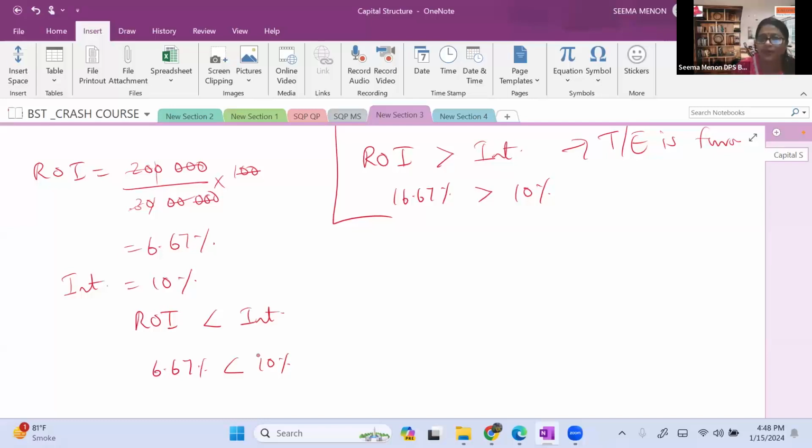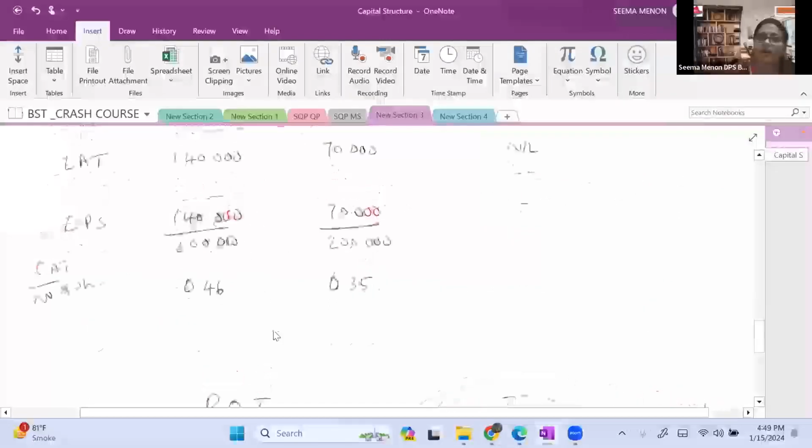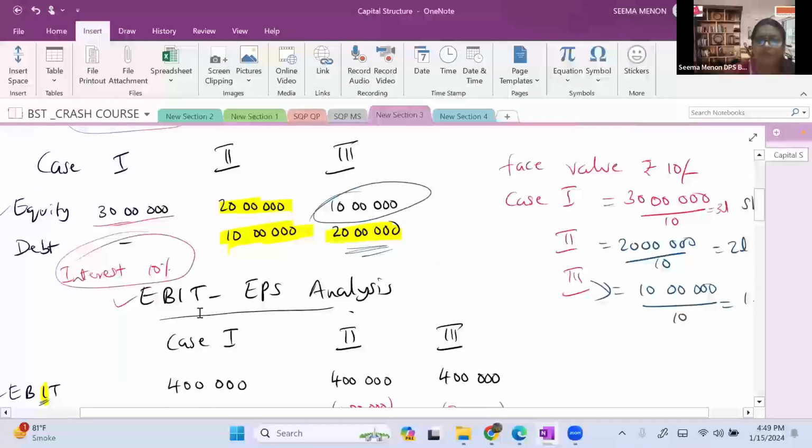So again, I am repeating, to find this out there are two methods. You have to find out EPS, or you can go through ROI. But when we talk about trading on equity, it is from the investor's viewpoint, ROI also. So depending upon the case, where the total investment, debt, etc. is given, which method you select depends upon the case study given in the question paper.